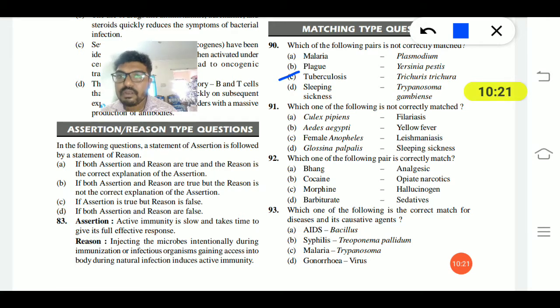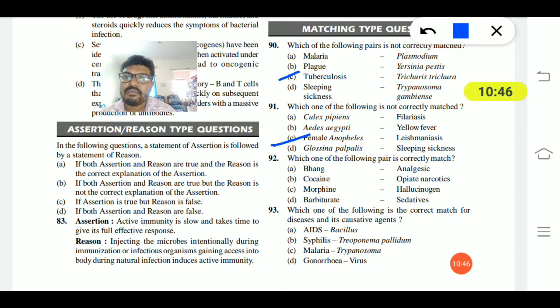91st question. Which of the following is not correctly matched? Culex pipiens, filariasis. Aedes aegypti, yellow fever. Female Anopheles, leishmaniasis. Glossina palpalis, sleeping sickness. Female Anopheles causes malaria, so that is not correctly matched.